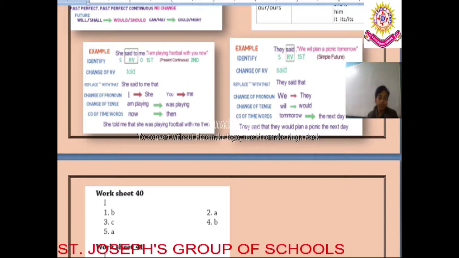Let us come to the next one. They said, we have lived here for over 10 years. What is the right answer? A, B or C? Amongst the three, the right answer is C.